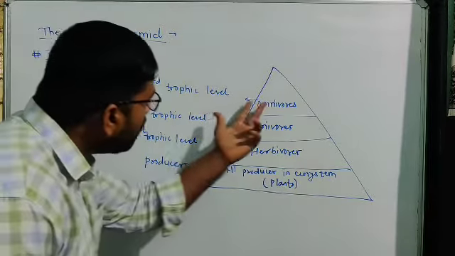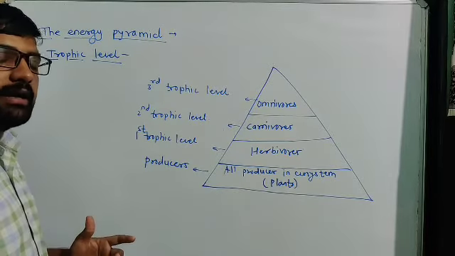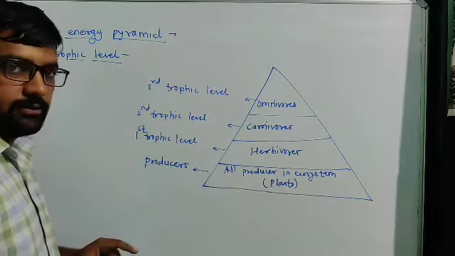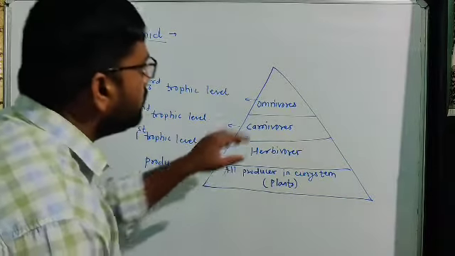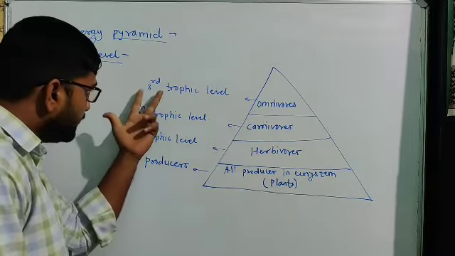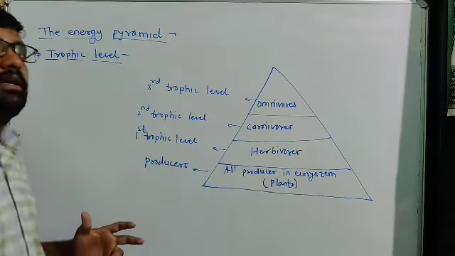Omnivores get energy both from plants and animals, so they are the apex consumers, at the third trophic level.